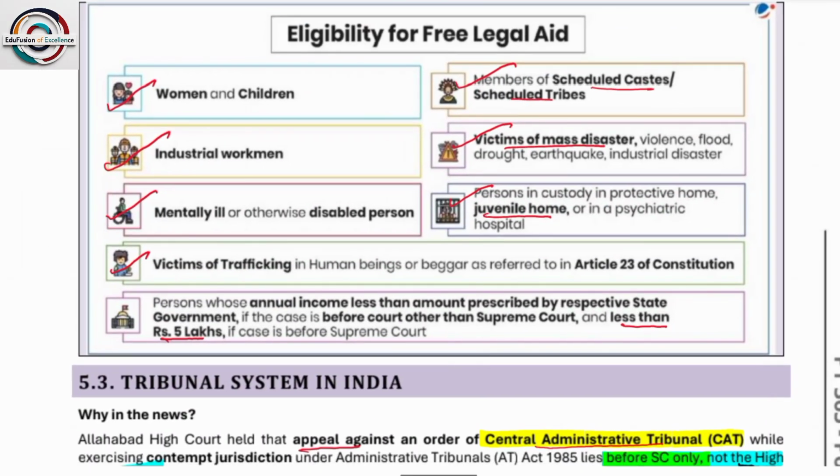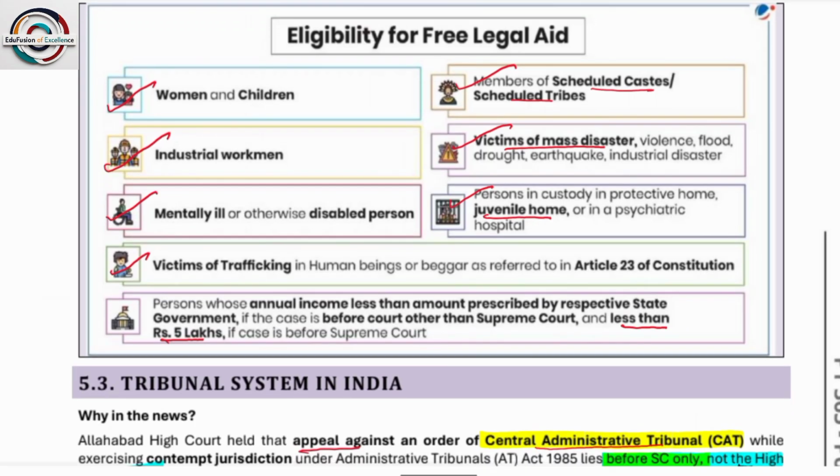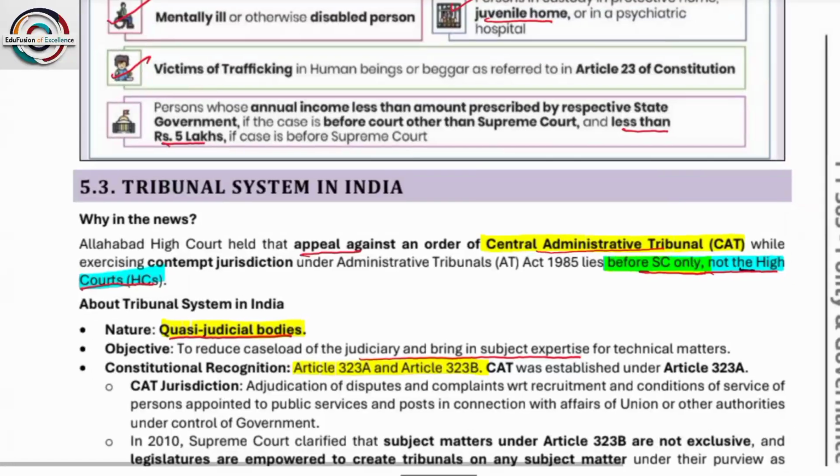Eligibility for free legal aid. So who are the persons who are eligible? First of all, women and children, industrial workmen, mentally ill or otherwise disabled persons, victims of trafficking, and persons whose annual income is less than the amount prescribed by the state government, in cases before the court, and before the Supreme Court less than rupees 5 lakhs. Next, members of scheduled castes and scheduled tribes, victims of mass disasters, and juvenile homes.